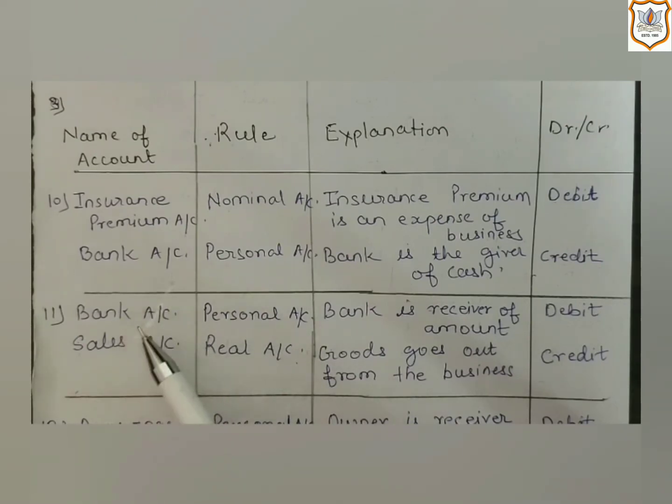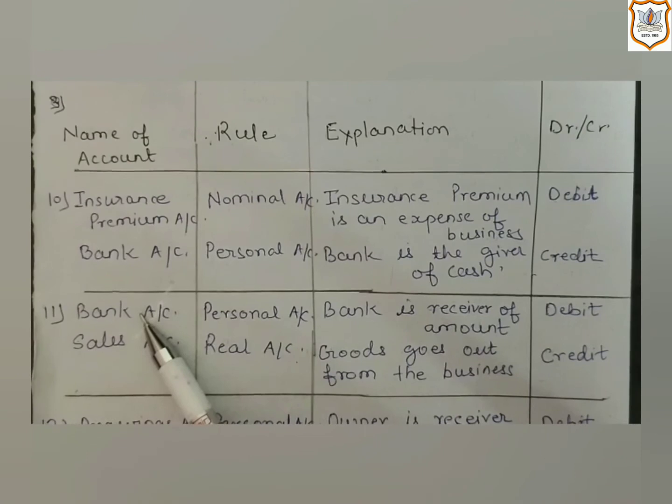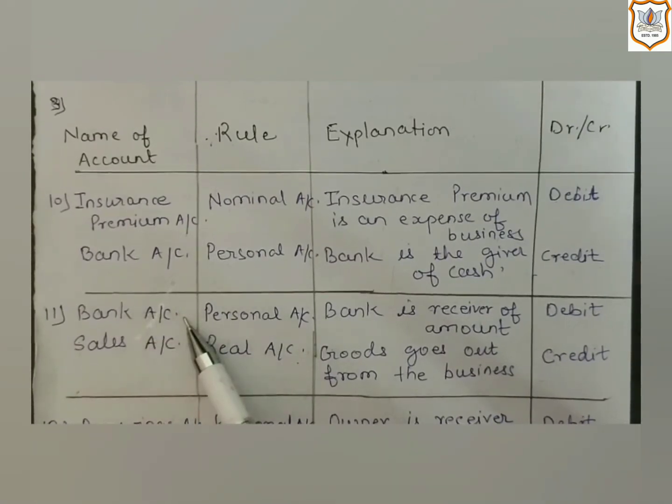So instead of cash account, bank account will be affected. Now let us decide whether bank is a giver or receiver here. Here bank is a receiver of the amount, so bank account will be debited.